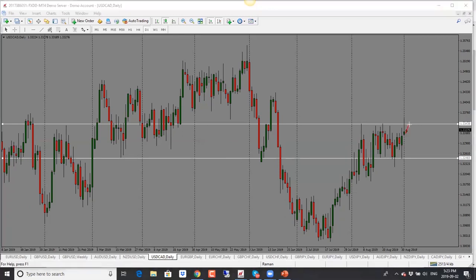So I would look for price to come back into the range. So I'm looking for a pullback into 1.3350 and then a potential reversal there towards the middle of the range. So my bias is actually bearish on dollar CAD.